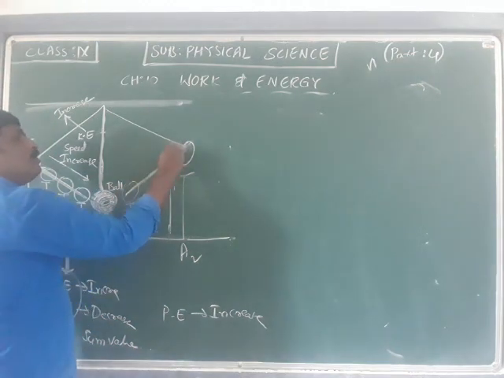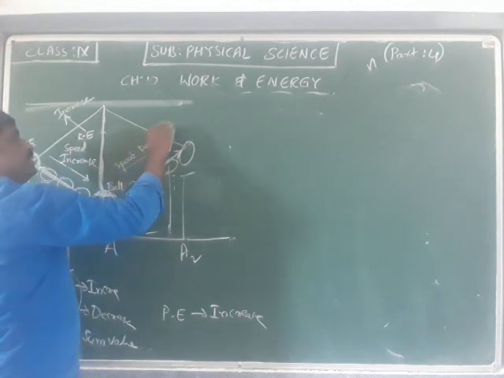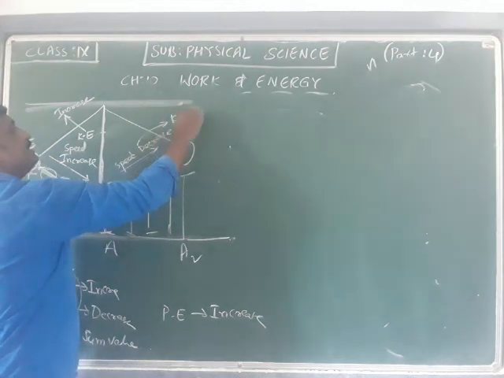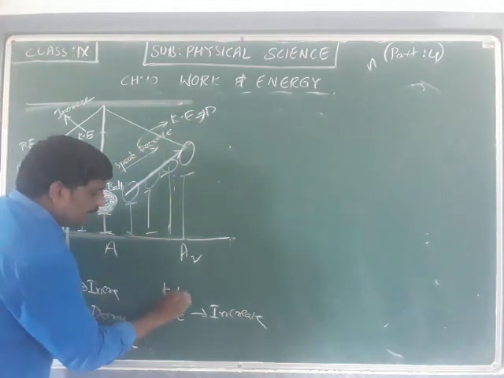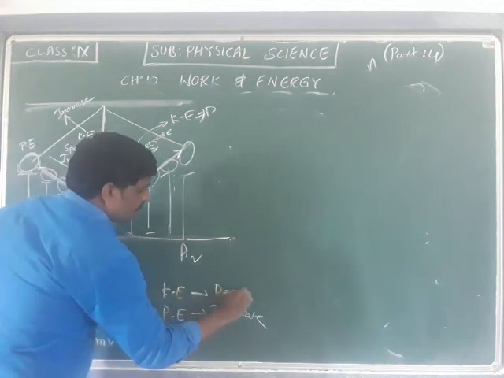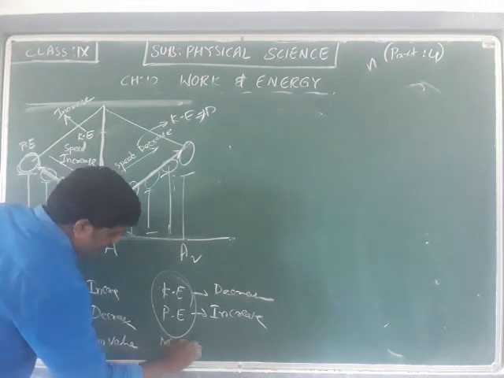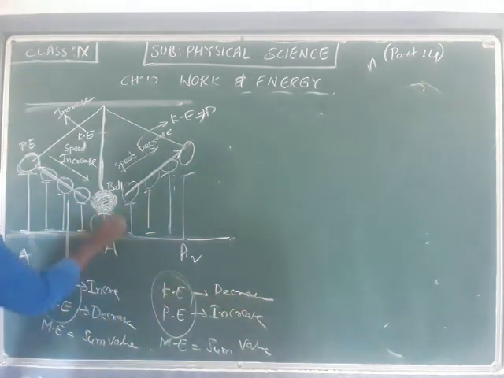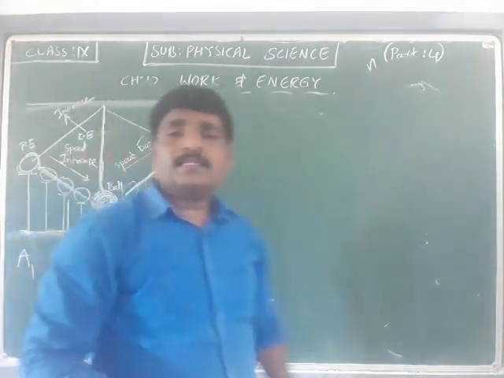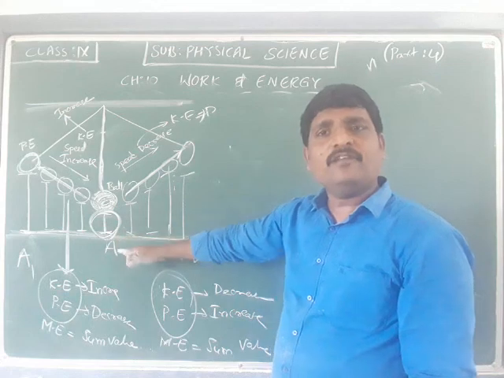But when we go upward, the speed decreases, and as the speed decreases, kinetic energy also decreases. So the sum here, the mechanical energy, will be some value.